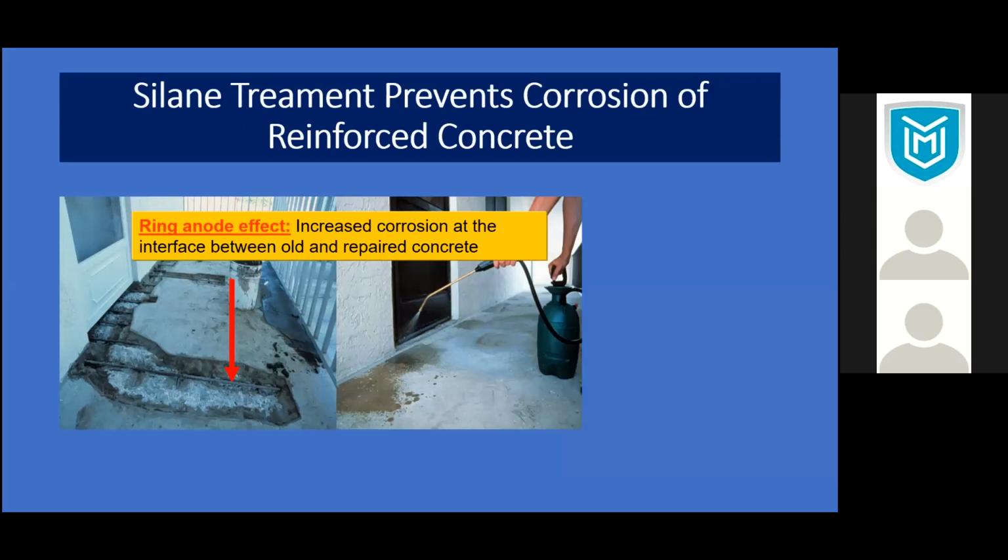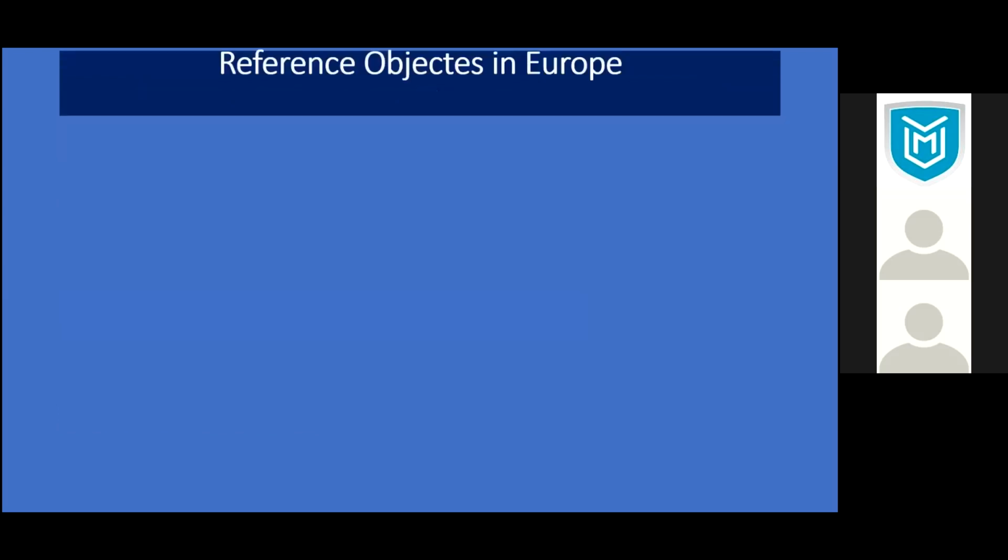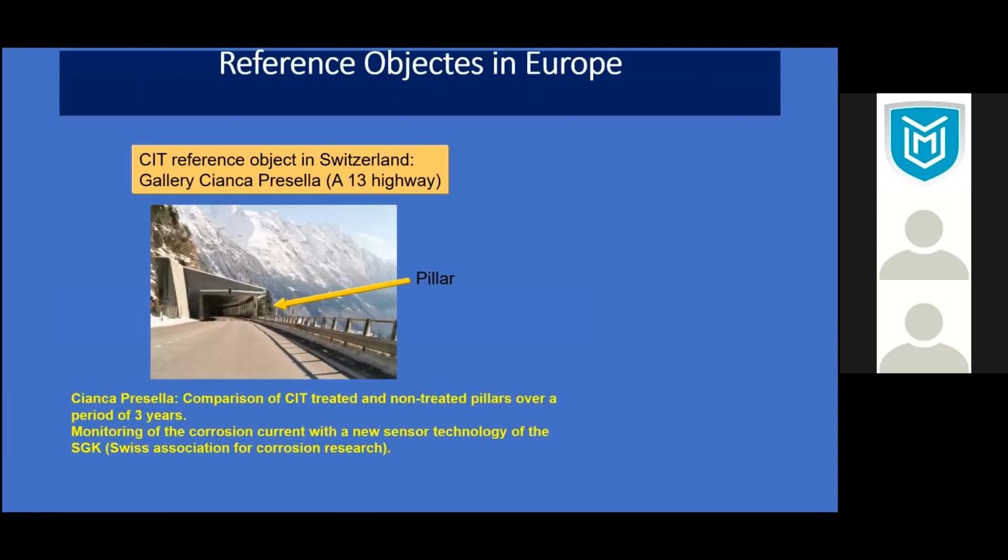The ring effect means you have cold joints, and a cold joint is more vulnerable to corrosion. At that place you have to treat with silane, so you don't have a cold joint. That's another topic; I could discuss construction practices and other things where you can use silane to prevent cold joints. So now this is the very large test we have done.